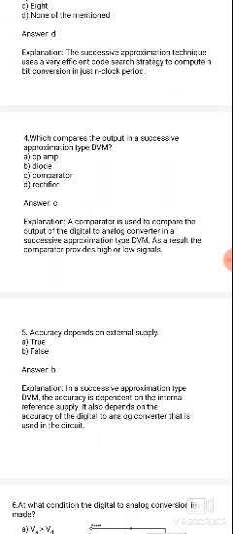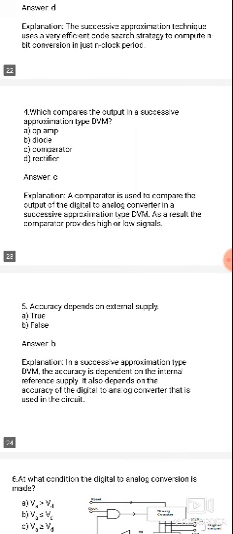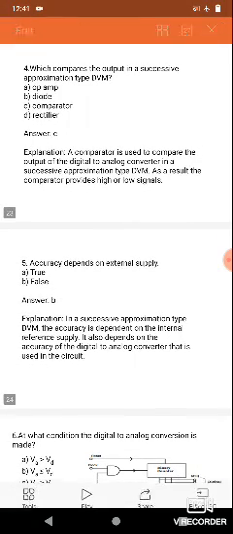A comparator is used to compare the output of the digital to analog converter in the successive approximation register. The comparator provides high or low signals. So the comparator here is an op-amp type of comparator. Our comparator compares the analog input voltage to the DAC output voltage. So the comparator output is either a high value or a low value.